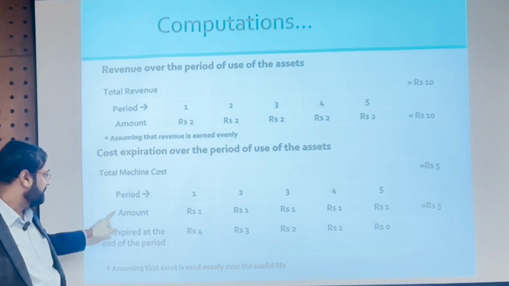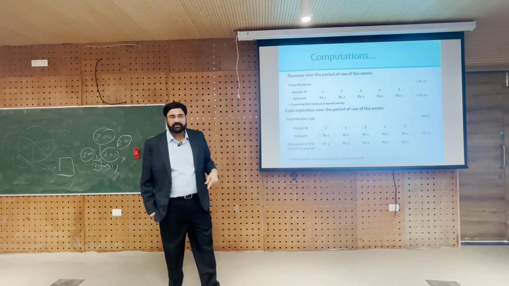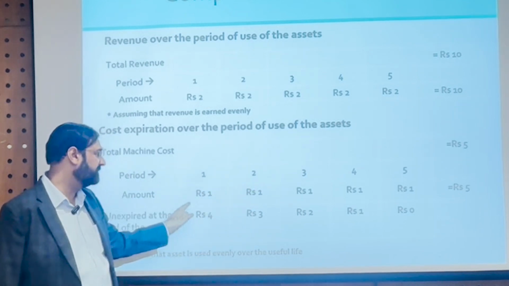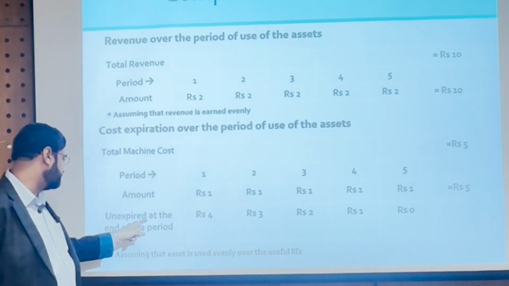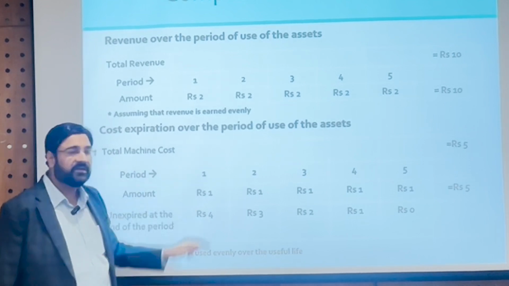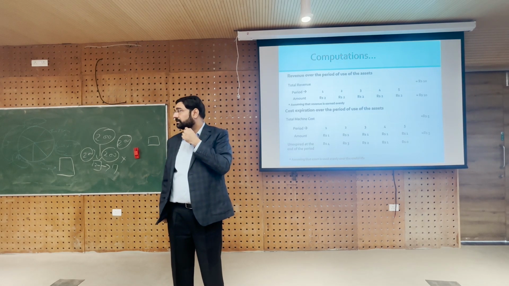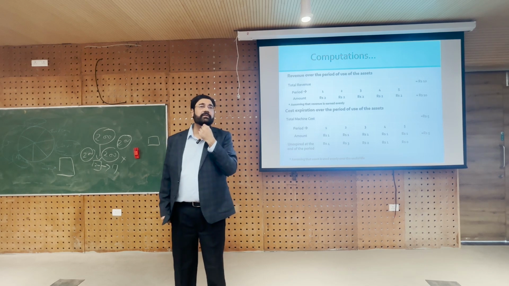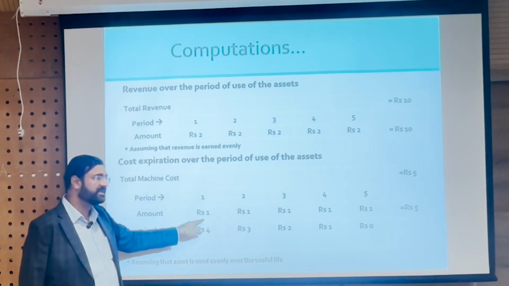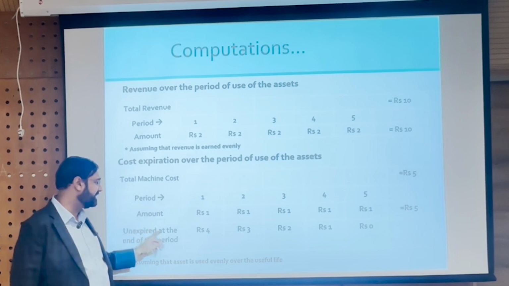So what is the cost? Cost 5 million has to be spread over 5 years, which is very simple using the straight line basis. 1 million every year. Years 1, 2, 3, 4, 5: 1, 1, 1, 1, 1. And what is the unexpired portion at the end of the year? It's the remaining value. What is year 1, by the way? Year 1 means beginning of year 1 or end of year 1? End of year 1. What is the beginning of year 1? 0, right? So at the end of year 1 we charge depreciation of 1 and the original value was 5. So what is left is 4.